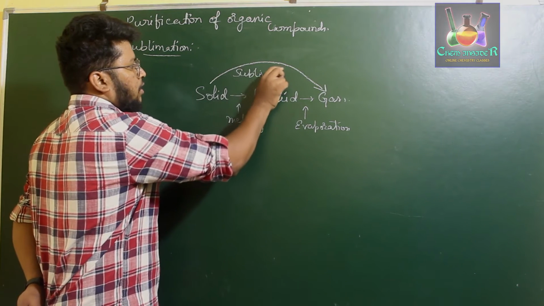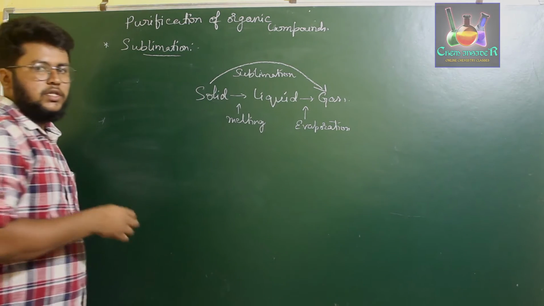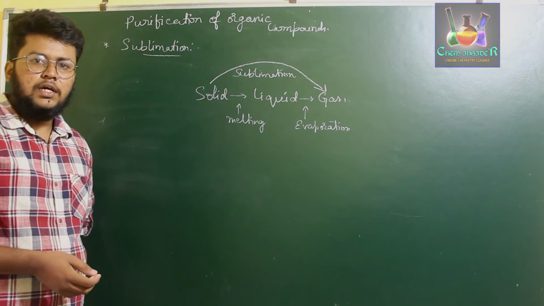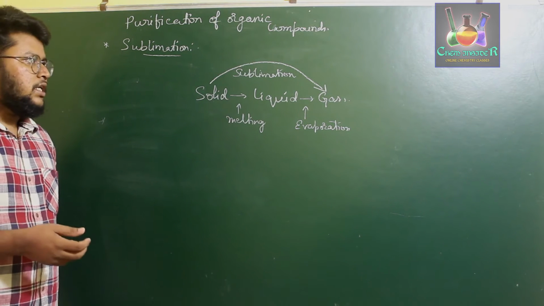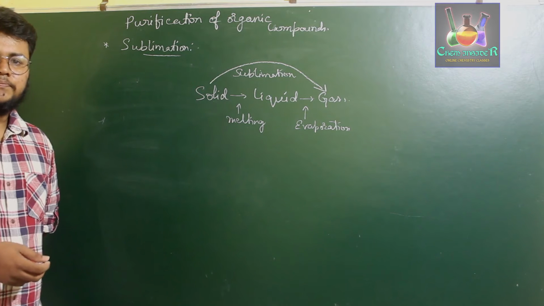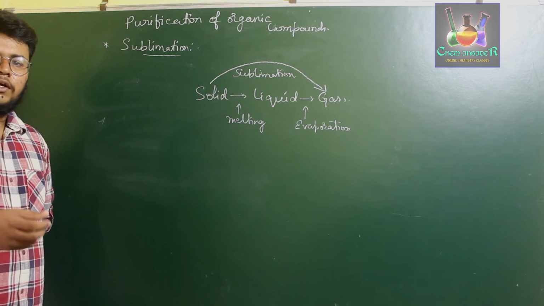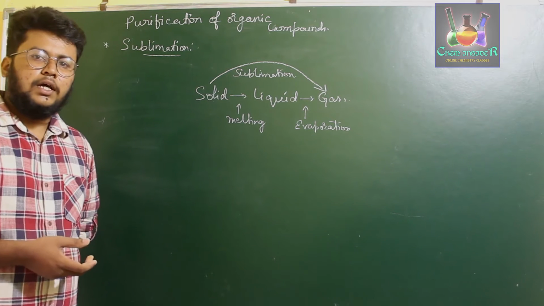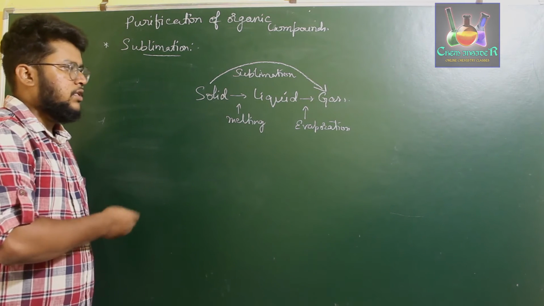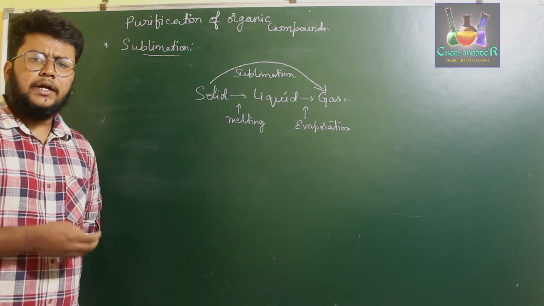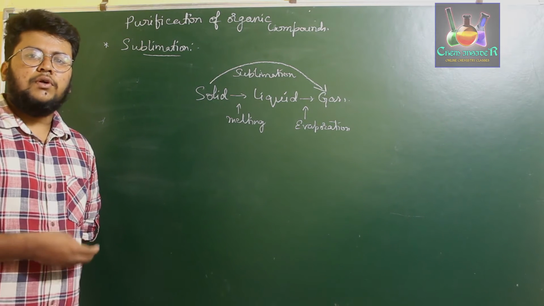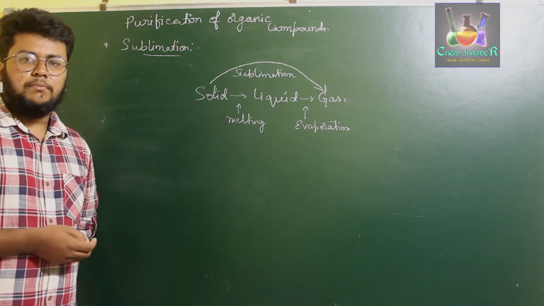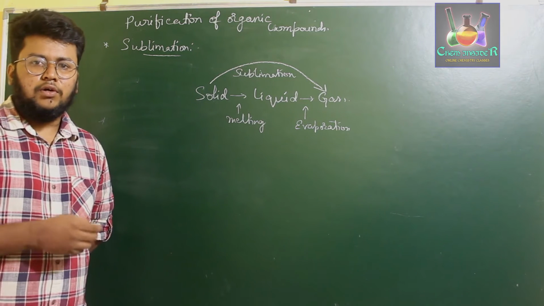So whenever you have an organic compound which is synthesized or extracted, mixed with certain impurities, and the compound can be directly converted from the solid state to a gaseous state while the impurities cannot be converted the same way, then you can use this method of sublimation to purify that organic compound.